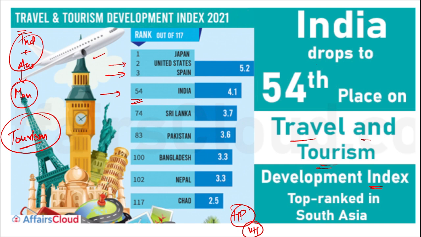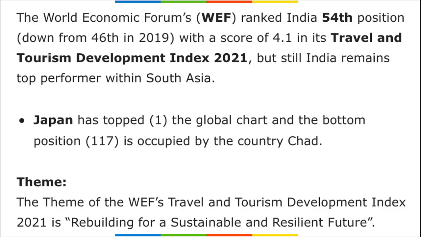So remember, India's rank has dropped to 54th position in the Travel and Tourism Development Index, and it was topped by Japan, second USA, third Spain. Here we can see this data, that is your Travel and Tourism Development Index. This was released by the World Economic Forum, and India secured 54th position in this particular index. Japan secured the first position, and the bottom position, 107th, was occupied by the country Chad.